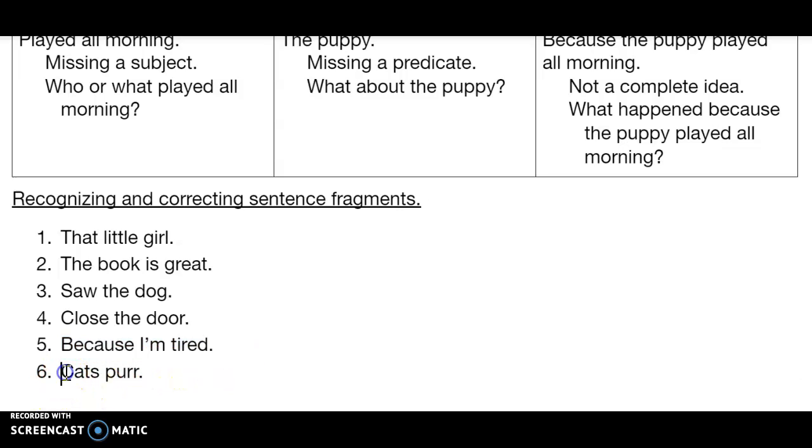All right. Cats purr. It's only two words. Could this possibly be a sentence? Sure it can. The subject is cats and the predicate is purr. We have a subject and a predicate and a complete idea, if I'm just telling you a simple basic fact about felines, right? Cats purr. It's a complete sentence. So sentences can be very, very short.